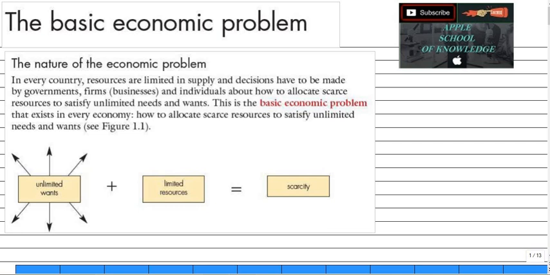After that, we will differentiate between goods and services, then between needs and wants, and finally we will discuss the factors of production. Clear? So the first thing to come is basic economic problems.